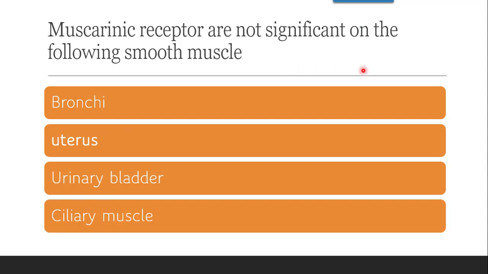Next question is, muscarinic receptors are not significant on the following smooth muscle, whether it is bronchia, uterus, urinary bladder, or ciliary muscle.